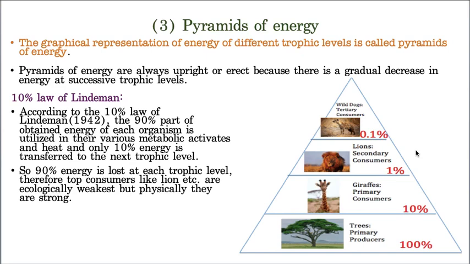Hope you remember, pyramids are of three types. The first one is pyramid of number, the second one is pyramid of biomass. Now we are taking the last pyramid, that is pyramid of energy. Same definition: the graphical representation of energy of different trophic levels is called pyramid of energy. And one very important point, you 100% need to remember this.